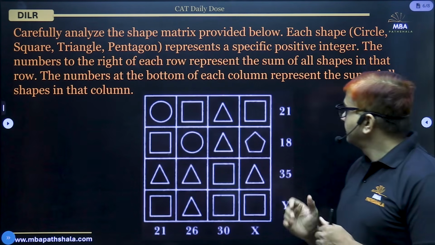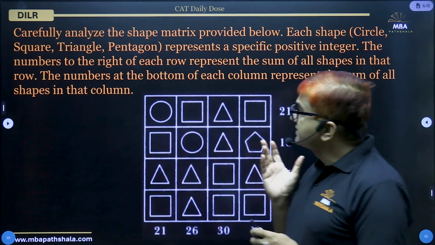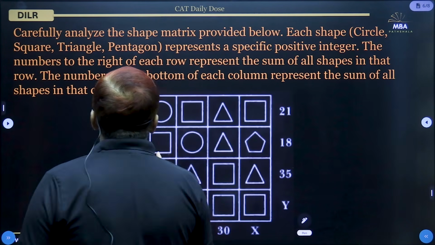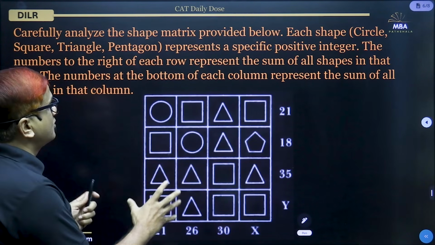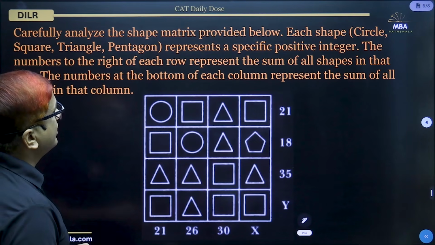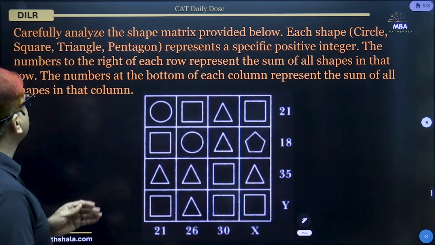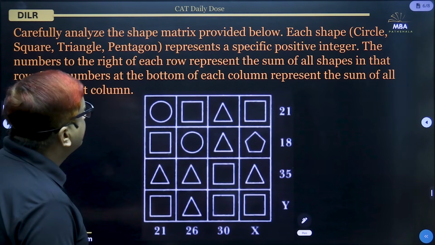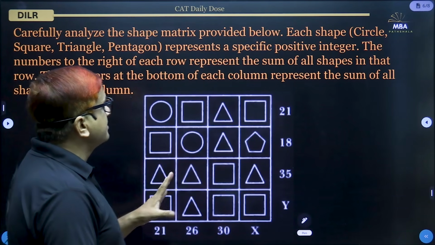So here the question is saying that you have to carefully analyze the shape matrix provided below. Now each shape, that is circle, square, triangle and pentagon, represents a specific positive integer.